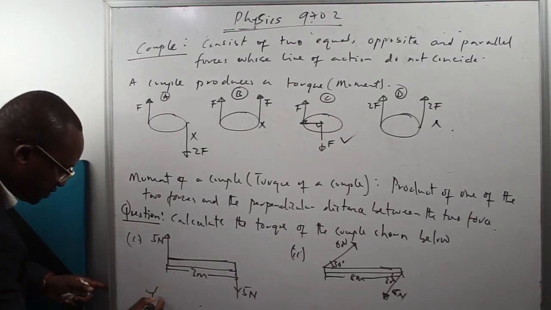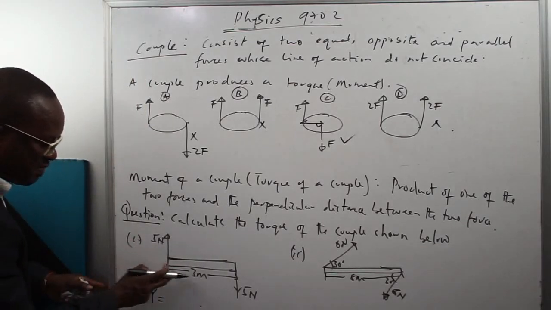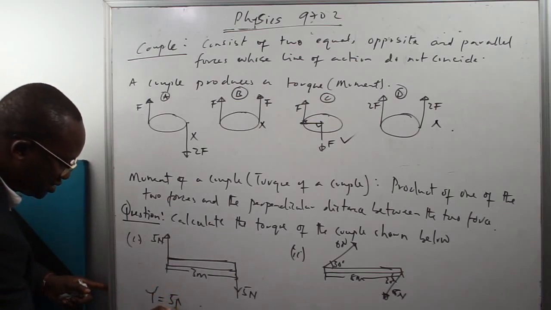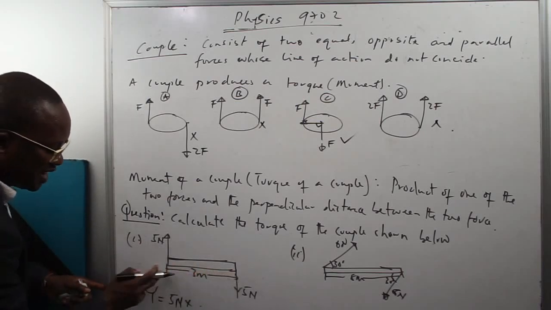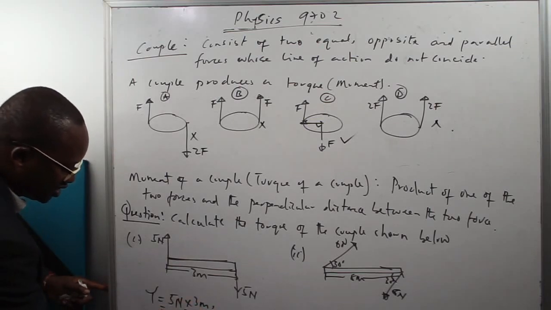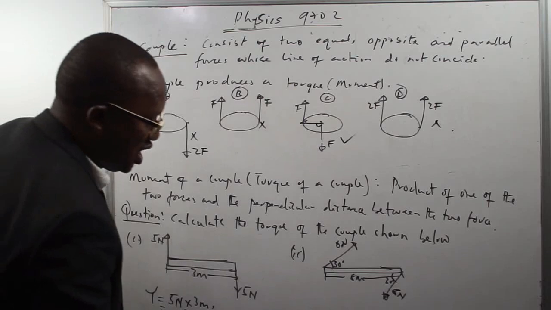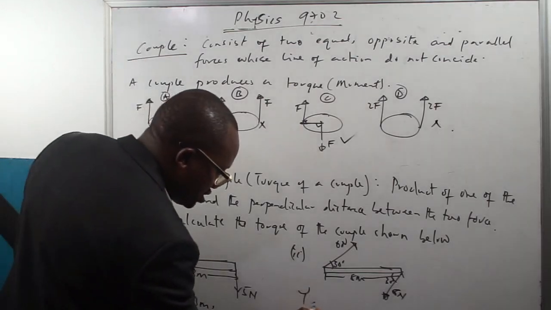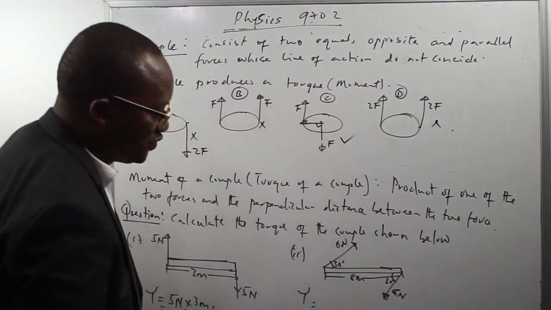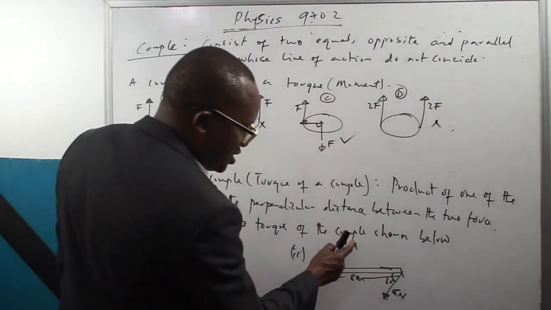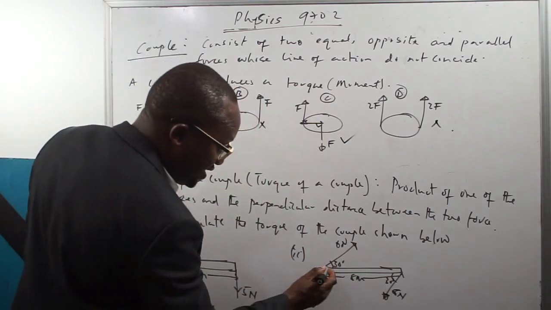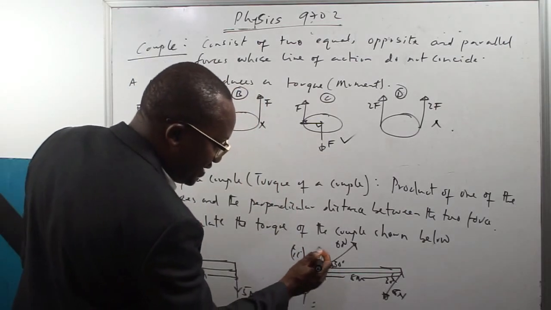The torque is the product of one of the forces and the perpendicular distance between the two forces. So the force here is 5 newtons times the perpendicular distance between the two forces. So this will give you 15 newton meters. Here also the torque is the product of one of the two forces and the perpendicular distance between the two forces. So we need to find the perpendicular distance between the two forces. So that means we should find the force acting perpendicularly.